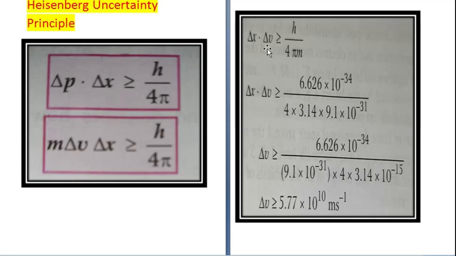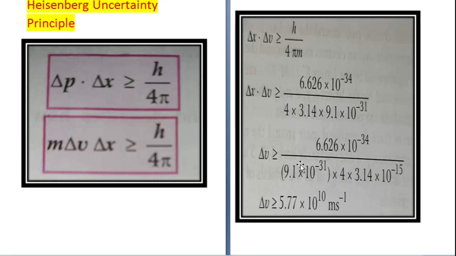Now according to Heisenberg's uncertainty principle, delta x into delta v is greater than or equal to h upon 4 pi m. So if you substitute the values, the value of h is 6.626 into 10 to power minus 34.